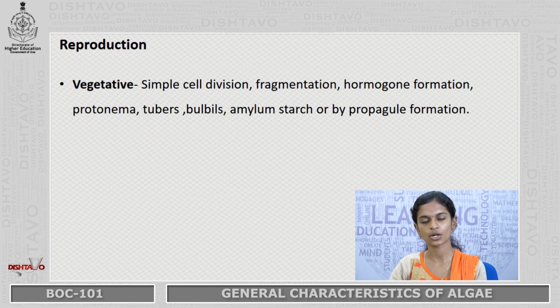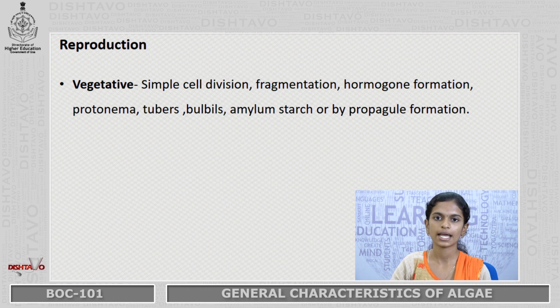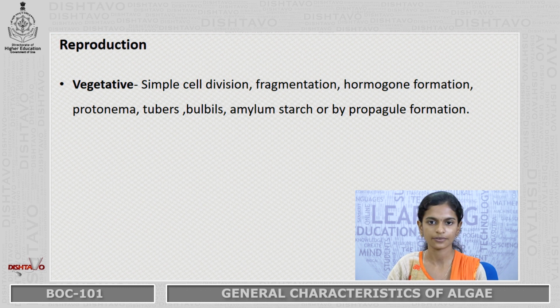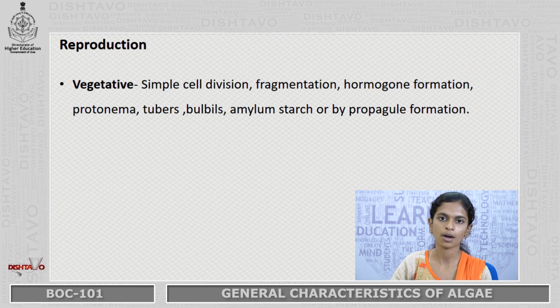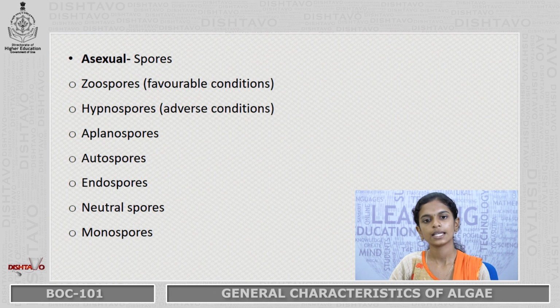Then coming to the reproduction, they will show three kinds of reproduction: vegetative, asexual and sexual. We will see vegetative reproduction first. It can be simple cell division, fragmentation, hormogonia formation, protonema, tubers, bulbils, amylum starch or by propagule formation. Then asexual, in asexual reproduction they will form spores.